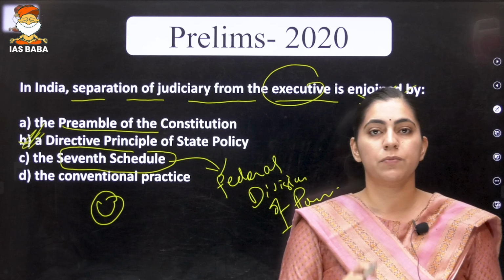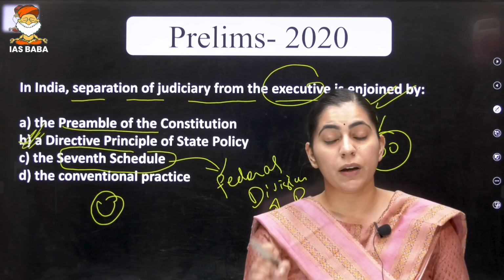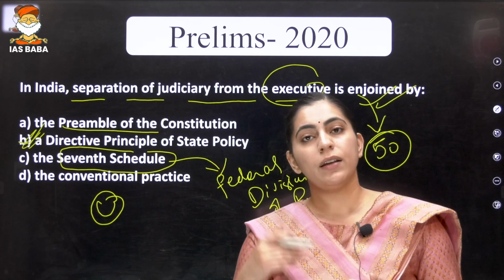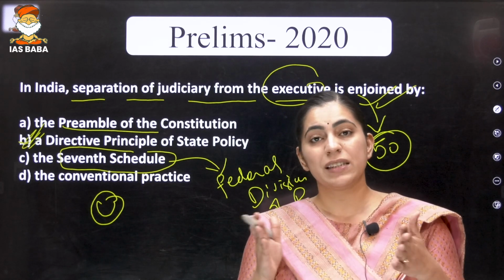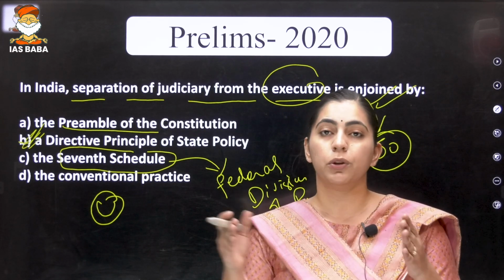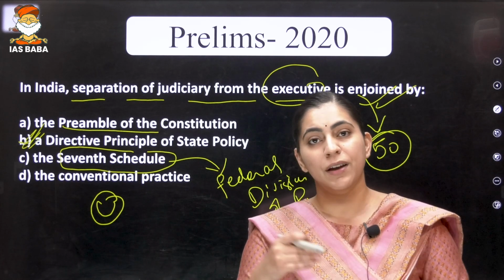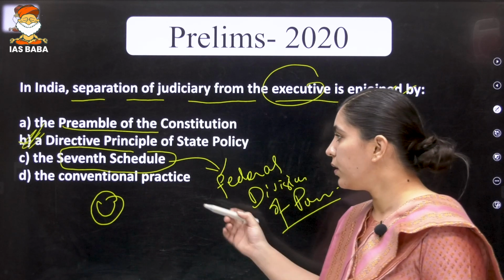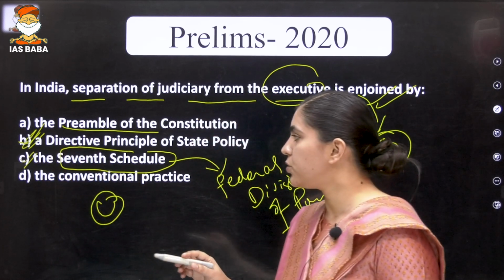There are certain subjects in the state list where the state can make law, and the idea of federalism is to achieve national development. So there are certain areas where both union and state have to come together to make laws for national development. Is it clear? So this is the part of the 7th schedule.